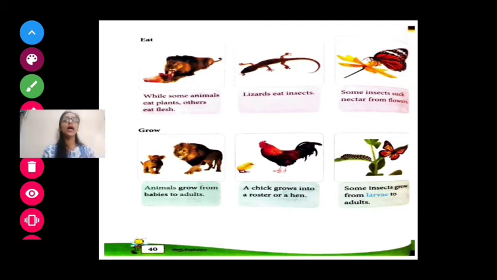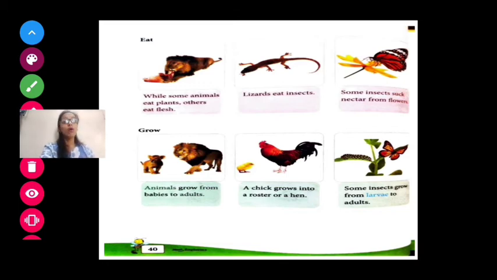So lizard eats insects. I told you lizard is eating insects like housefly or mosquitoes. Some insects suck nectar from the flowers. Now what do you mean by nectar? Nectar means honey. What do butterfly and honeybee do? They collect honey, nectar from the flowers, and they eat that.